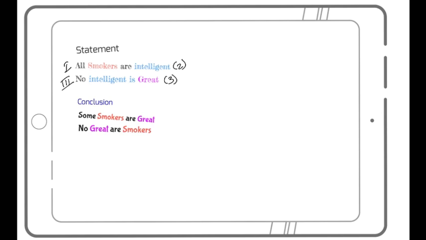You can again check it smartly. The conclusion is about smokers and great, both the conclusions. So obviously I'll have to combine the two statements to get the answer. So let's start with this.